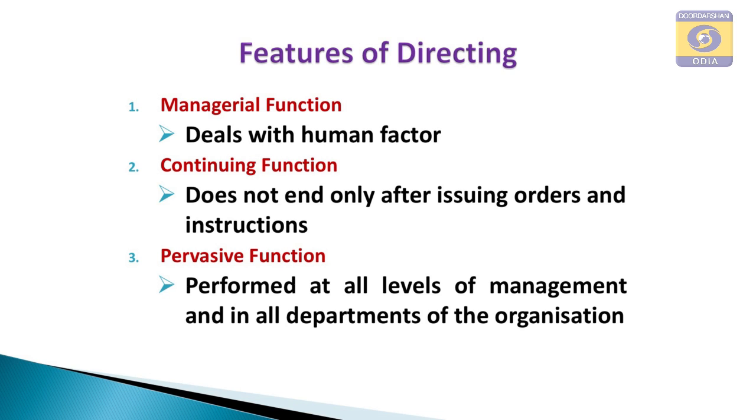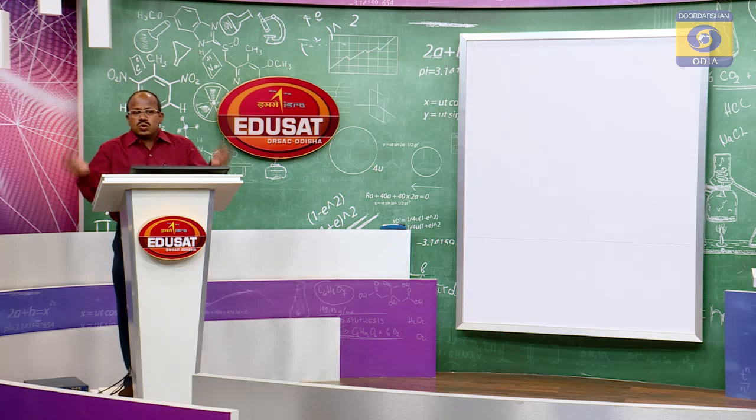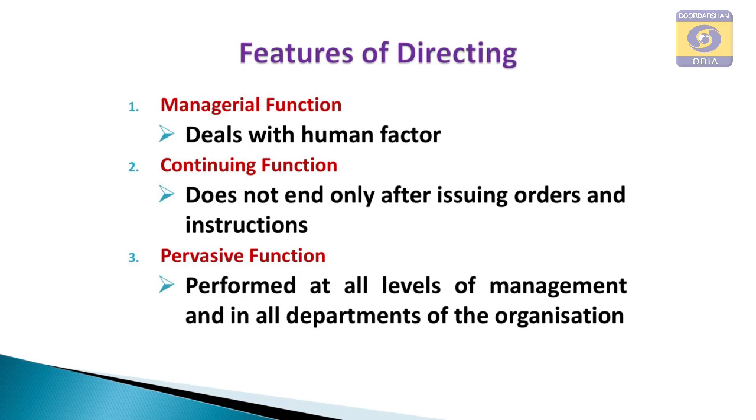Supervision. Supervision is the process of overseeing the work of subordinates who are at work. When the subordinate is proceeding with work, his work is to be properly supervised, whether he is doing the work in the right way, in the right manner or not, that is to be seen by the supervisor. If somebody is deviating from the right path, he will be corrected, his movement and his mistake will be rectified, so that he will come to the right track again.